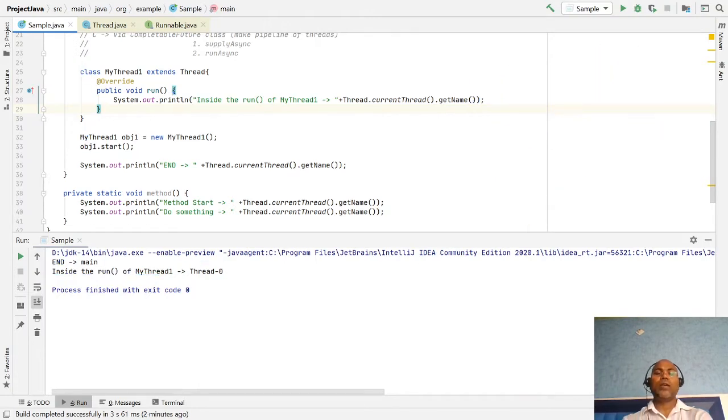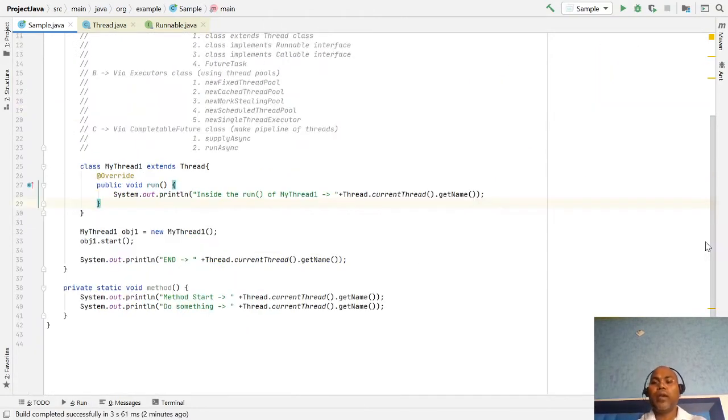So in this way we are able to create our own thread class, extending the thread class. In this thread class, the business logic you want to run in a separate thread should be written inside the run method. So you have to override the run method. Now we have created the object of your thread class and use the start method. Don't use the run method.